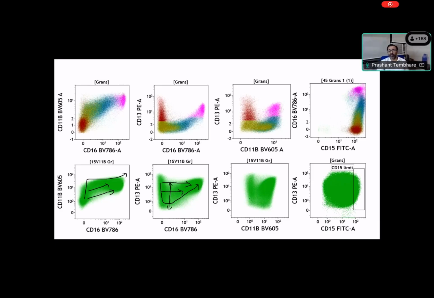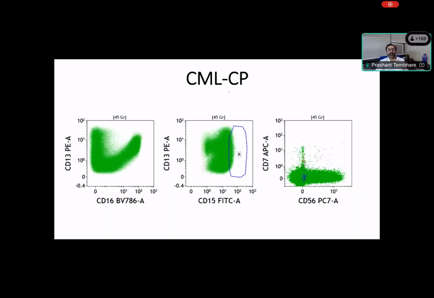Similarly, normally we should have a normal maturation pattern like this, but again there is this component which has lost this maturation pattern. Normally we should have normal CD15 expression, but you can see CD15 is clearly down-regulated. It should be limited to here, but it is not. So it indicates an abnormal maturation pattern in the granulocyte series. Right? This is a case of CML. In CML, you can see the normal maturation pattern with CD13 and CD16, but we have loss of CD50.